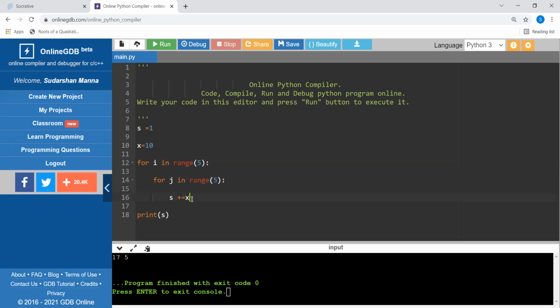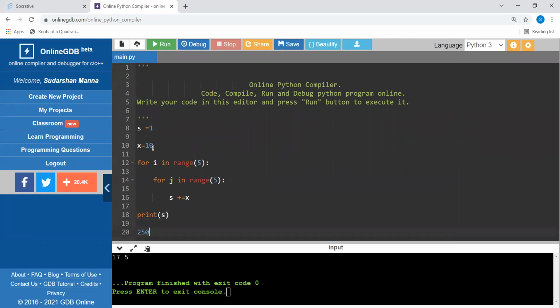It adds the value of x to s for every iteration, and remember it is adding the value of x, not i or j. So 25 times we are adding the value of 10.